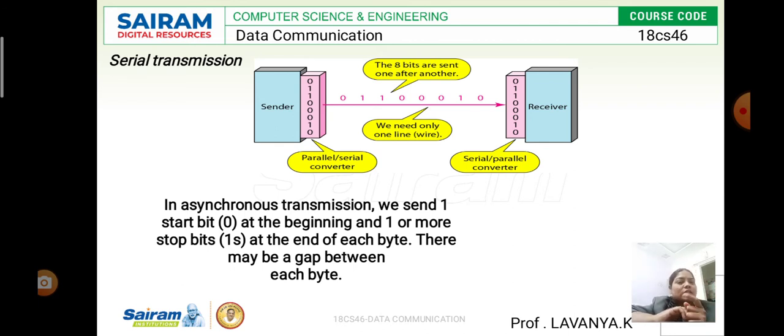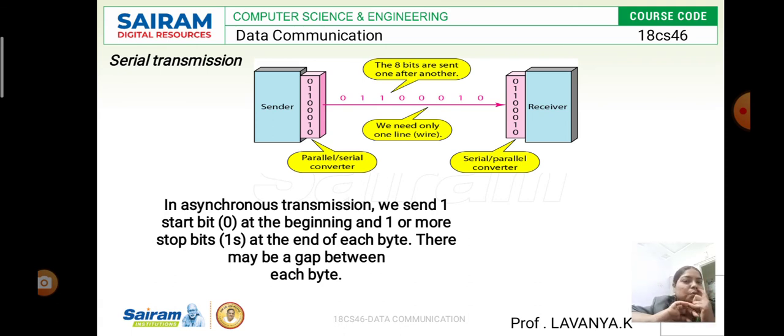Let me repeat once again: in asynchronous transmission we send one starting bit, which is always a 0 at the beginning, so this is the start bit. At the same time, there are one or more stop bits at the end, and it always ends with ones.